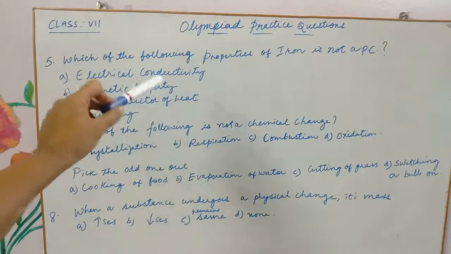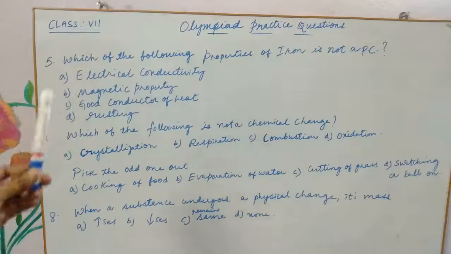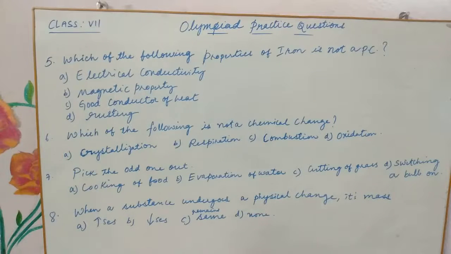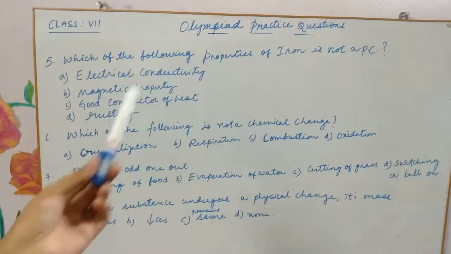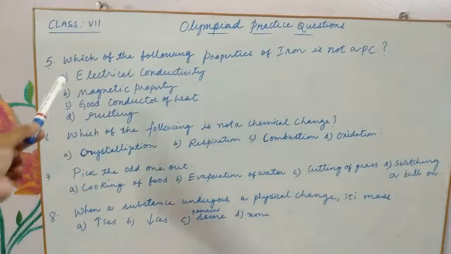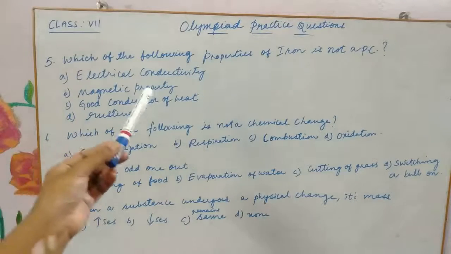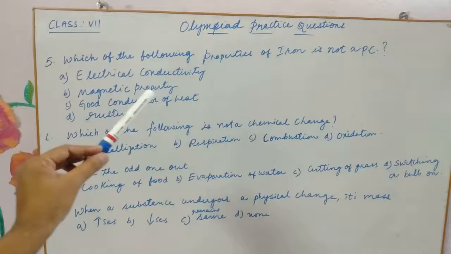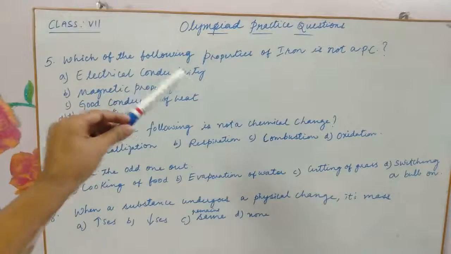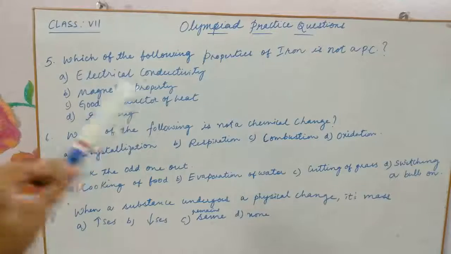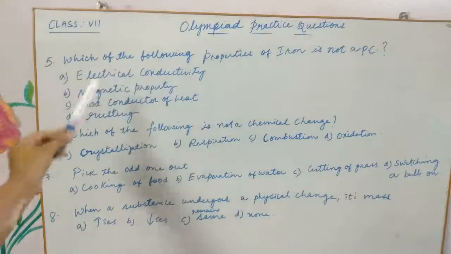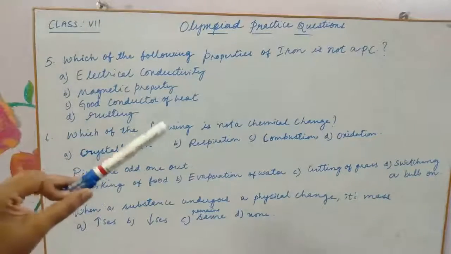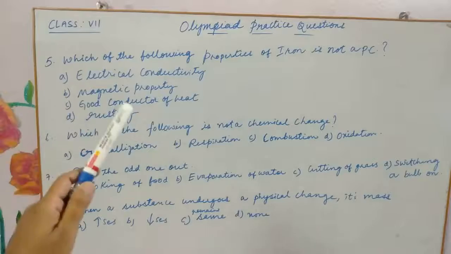So first one, electrical conductivity. If a particular substance or thing is allowing electricity to flow through it, we call it a conductor, a good conductor of electricity. We know that iron is a good conductor of electricity, so it has good electrical conductivity. Just because it allows electricity to pass through, it doesn't mean that it is a chemical change. It does not undergo any chemical change when this is being reflected. When it is allowing electricity to pass through it, it is not actually undergoing any chemical change.